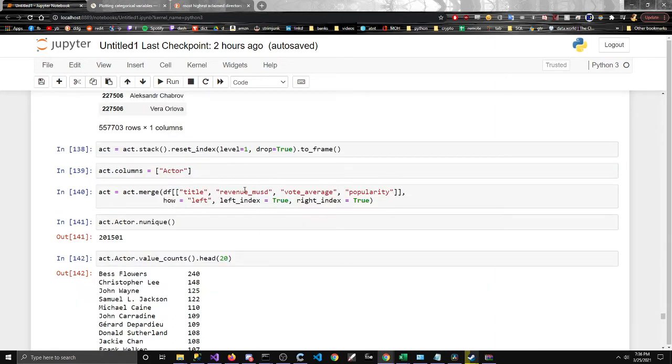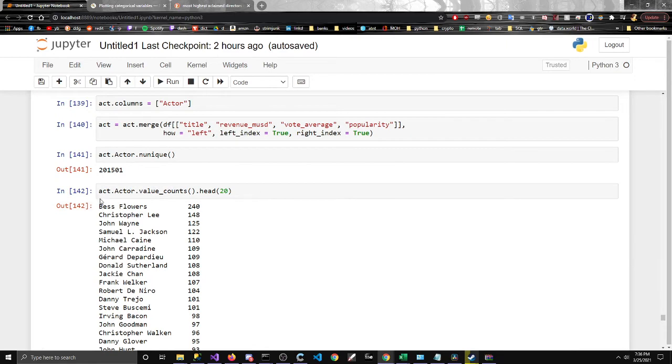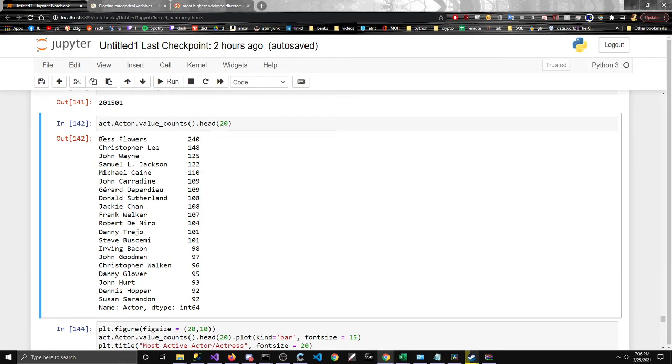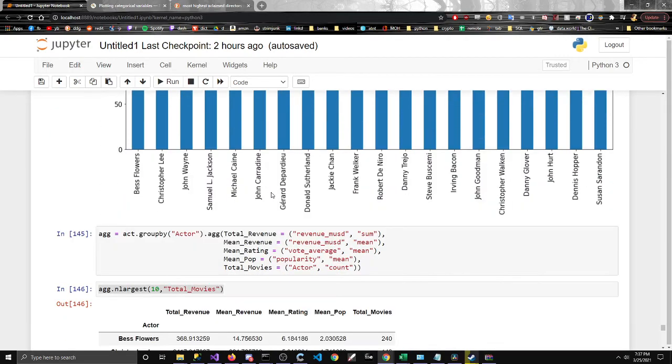Kind of running long on this video, to be honest. Okay, this is the actors that appear the most in this data, which is Christopher Lee, who has a lot of movies, but Bess Flowers is pretty much smoking everybody. She almost has more movies, or at least the same amount, than the second and third put together. Not quite there, but almost. So it's just a little bar graph to show that.